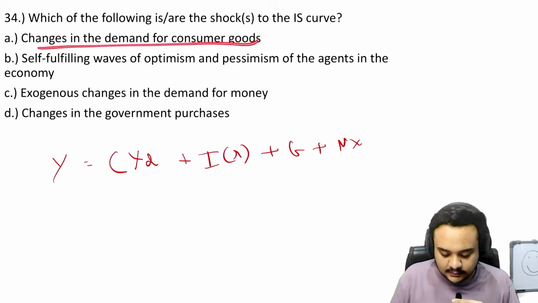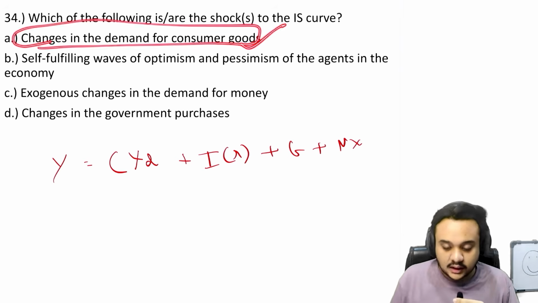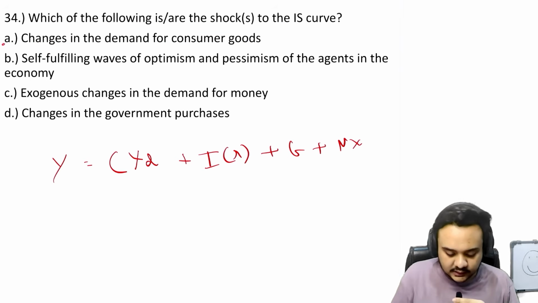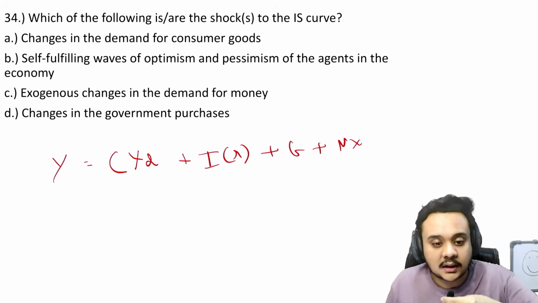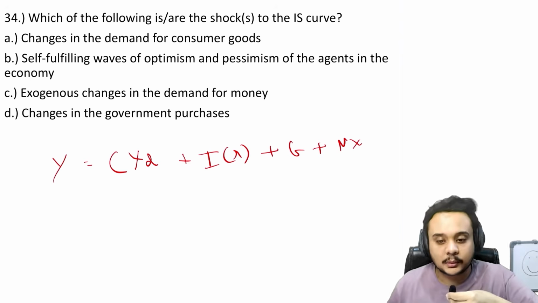So changes in demand for consumer goods. Obviously, we are talking about the product market right now, so this is going to be correct. Self-fulfilling waves of optimism and pessimism in agents of the economy. Obviously, this is going to affect the IS curve when the agents of the economy change their demand because of optimism or pessimism.